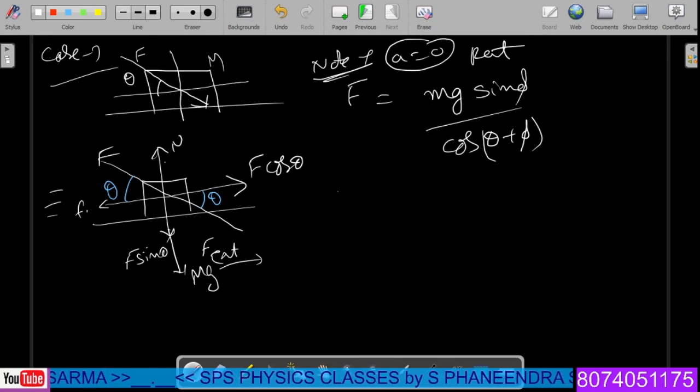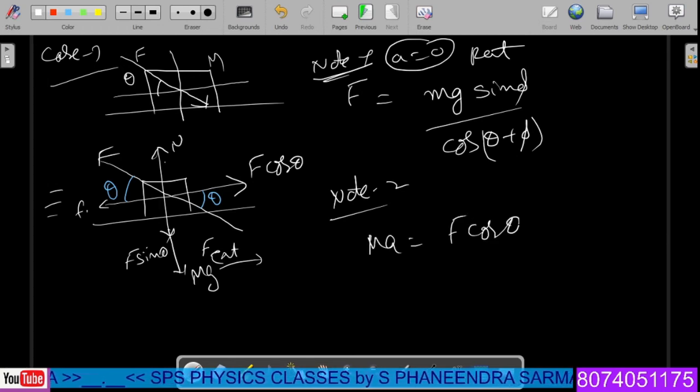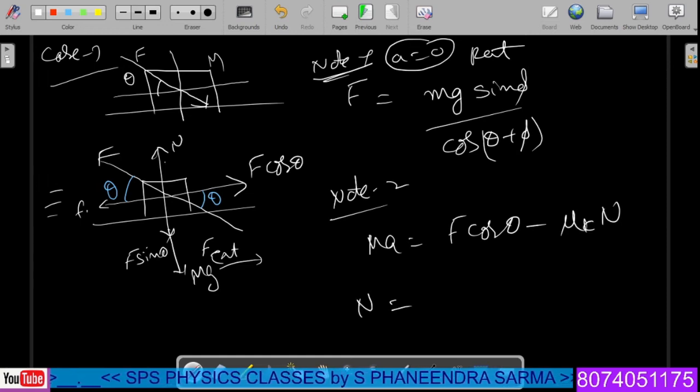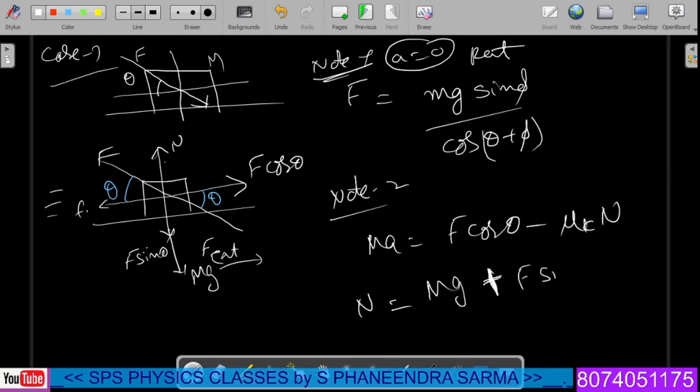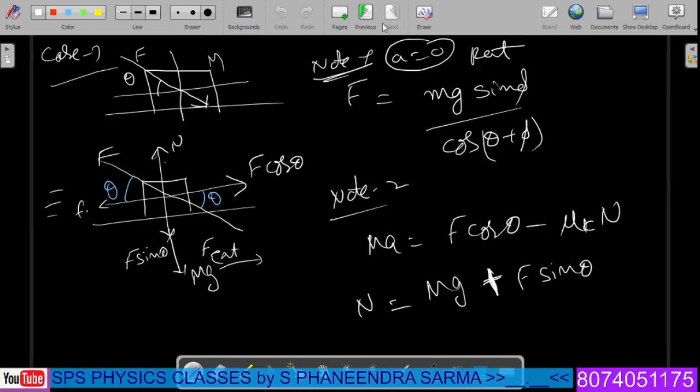And if the motion is there, Note 2. If motion is observed, then what do we write down here? In this particular case, mass into acceleration is equal to F cos theta minus mu k into normal reaction. What is the normal reaction? Normal reaction N is equal to mg plus, remember carefully, it is plus F sin theta. Previously, what did we get here? mg minus F sin theta. Currently, what do we get here? mg plus. So, the normal reaction will be more.